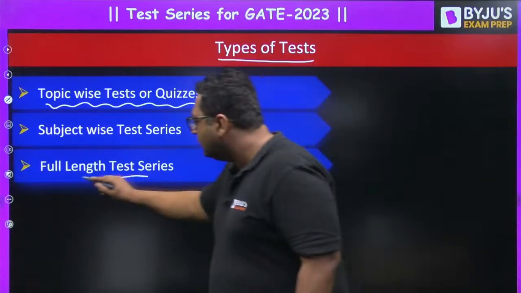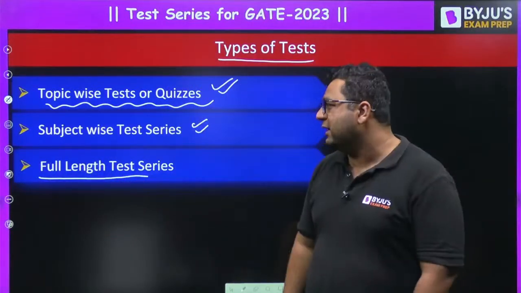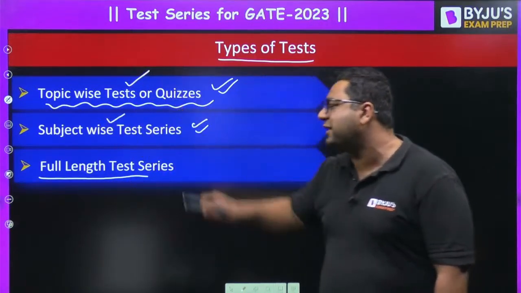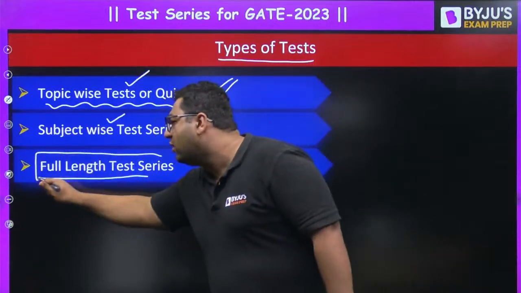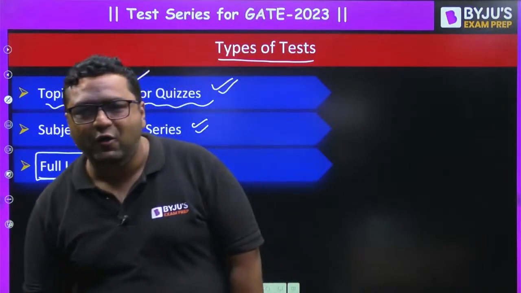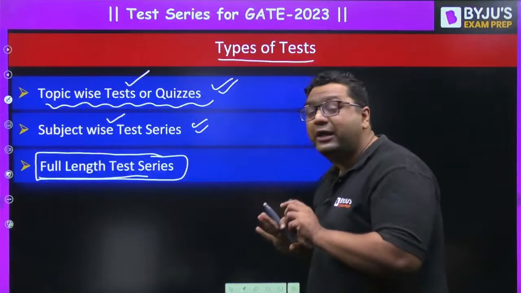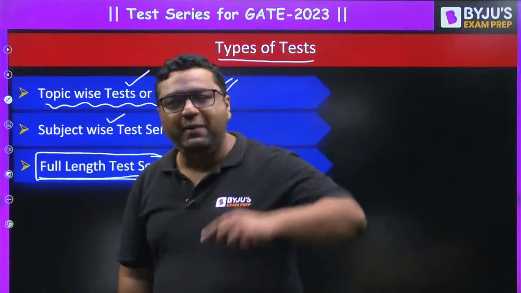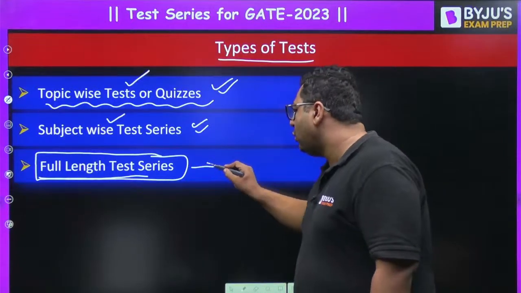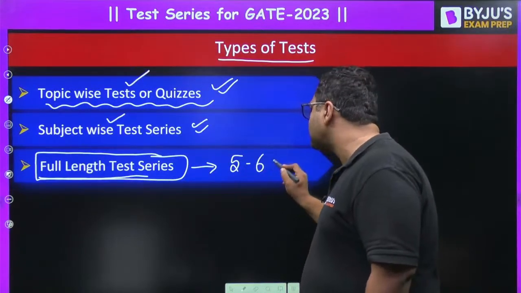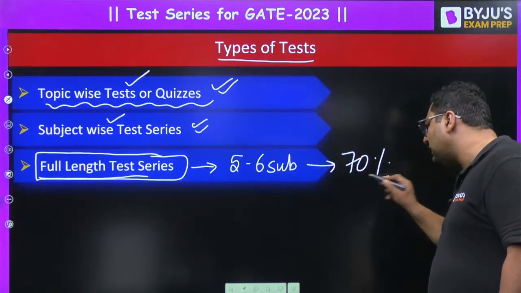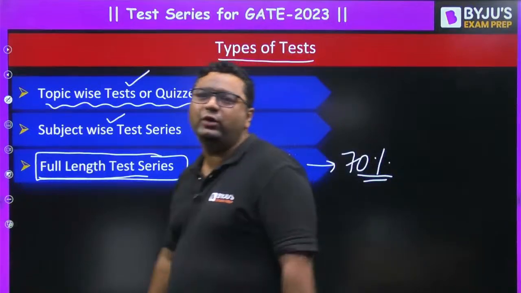Then the full length test. Here you might be thinking, sir, after completion of topic, go for topic wise test, after completion of subject, go for subject wise test, so after completion of the full syllabus, shall we go for FLT? The answer is no, my dear. For that, you need not wait for the complete syllabus. Maybe you are going to complete your syllabus by December. So my dear, I would suggest, once your 5 to 6 subjects are ready, or once you complete up to 70% of your syllabus, you must start giving full length tests.